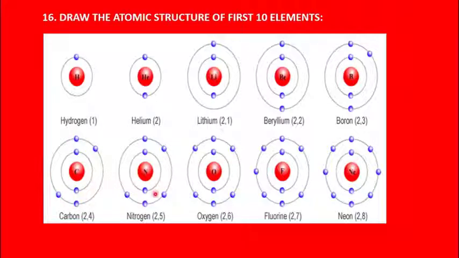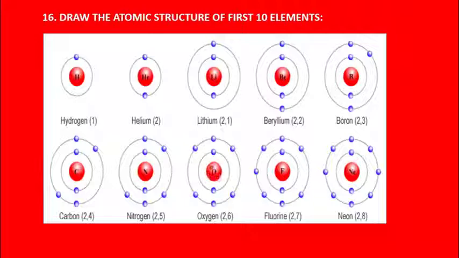Nitrogen with atomic number 7. So out of 7, 2 electrons will be accommodated in the K shell, 1 and 2. And the remaining, that is 5 electrons, 1, 2, 3, 4, 5, will be accommodated in the L shell. So these are all known as electronic configuration, which is given in the bracket. Very, very important.